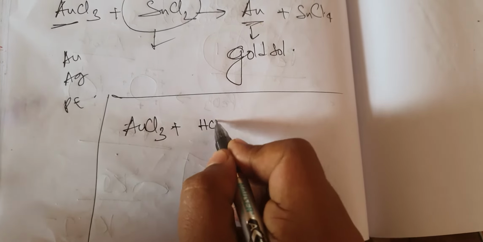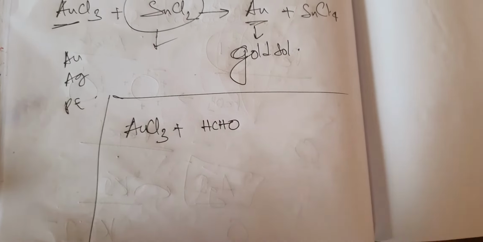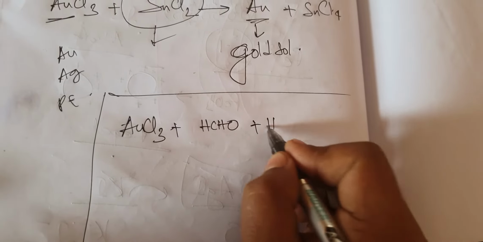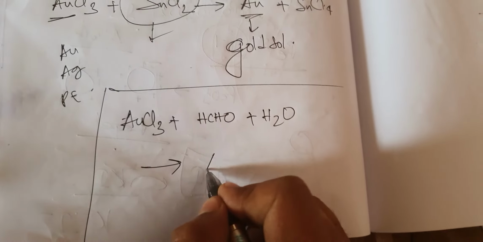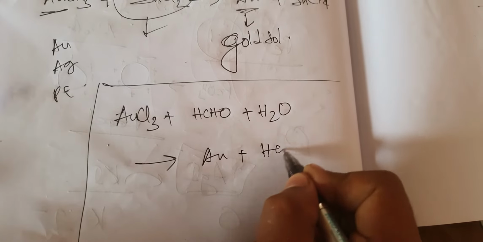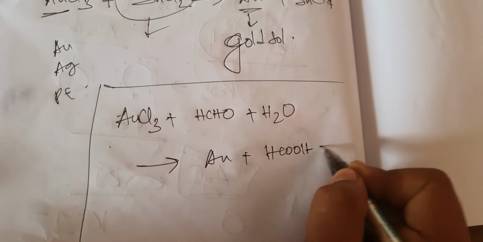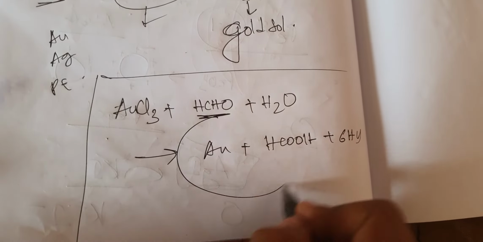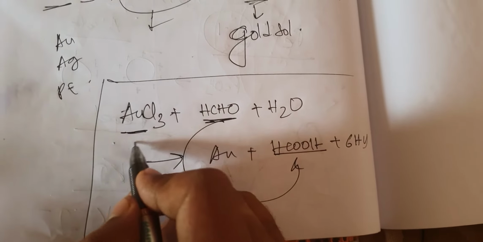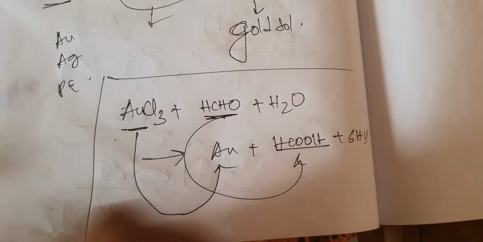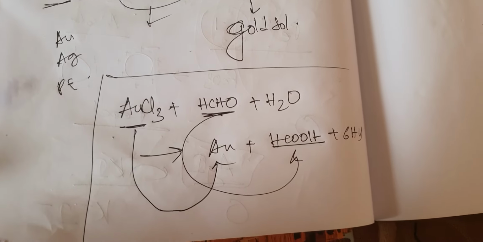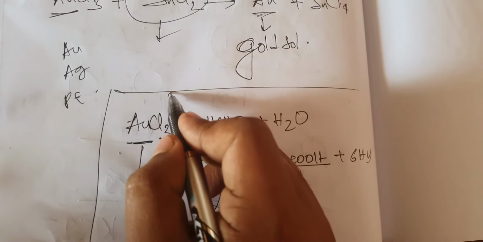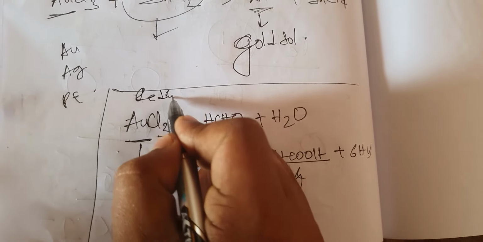If you take formaldehyde HCHO, that is methanal, plus H2O, you will again get Au plus HCOOH plus 6HCl. So this is basically acting as a reducing agent, itself getting oxidized into carboxylic acid and reducing AuCl3 to Au. This is reduction with formaldehyde.